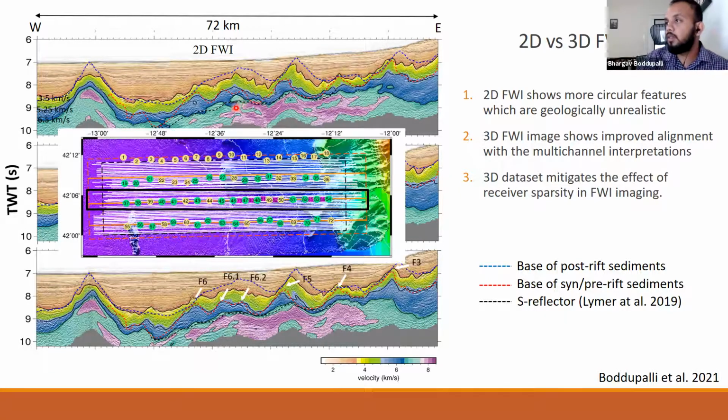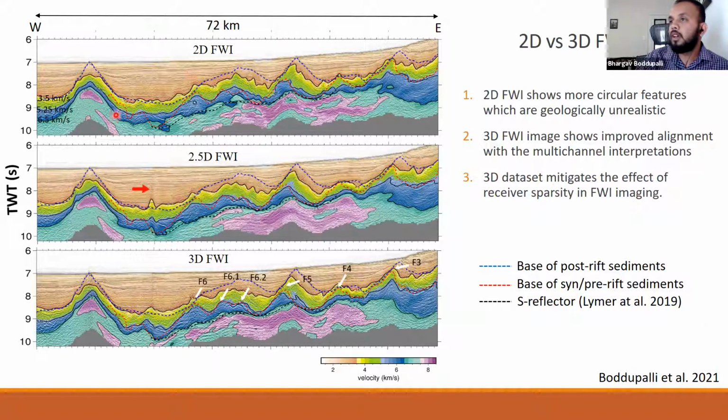For this case, we selected the data for 2D along the profile which is shown in this black box, using only the instruments along it. For 2D we use just the shooting intervals directly above these instruments. We used data from only the green ones and pink ones; the yellow ones were not used. For 2.5D, we used all the shots in the full volume, but only the instruments in this box. Whereas for 3D, we used all the green colored instruments and all the shots from the volume.